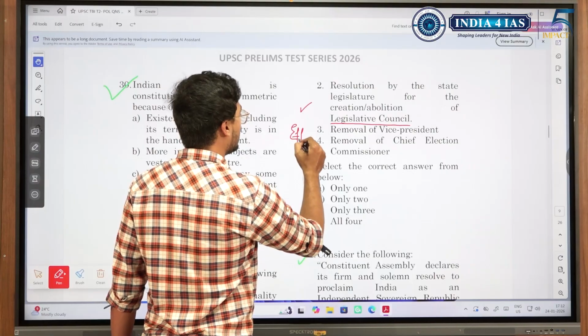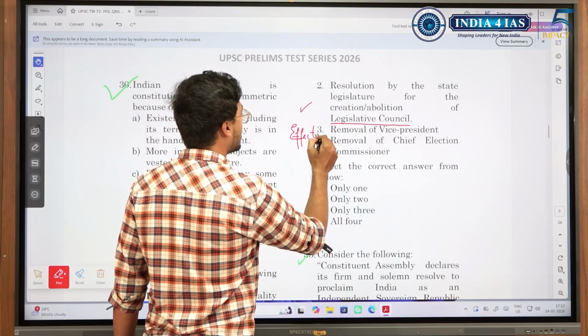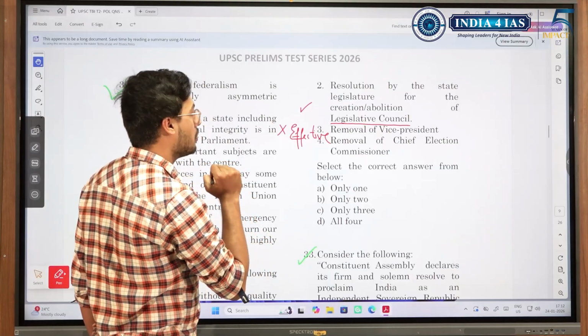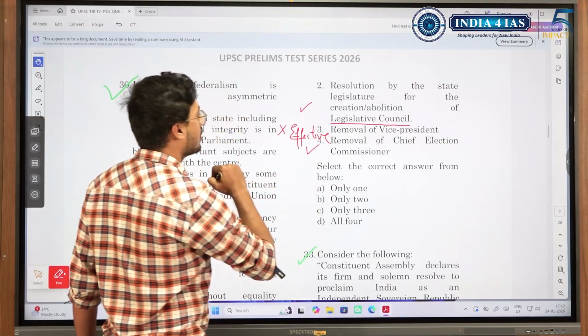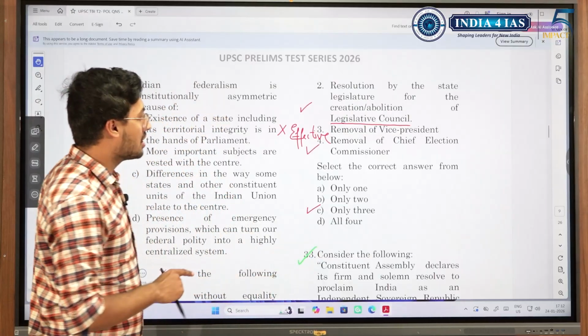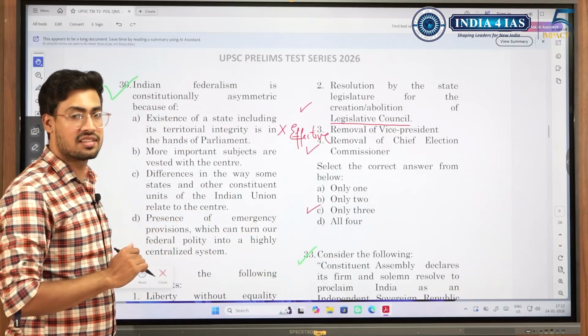Removal of vice president. Removal of vice president is through effective majority and not special majority. Removal of chief election commissioner, yes. So this is correct, this is correct, this is correct. Answer is 3. I believe the solution speaks about a different thing, so that is why I discuss this question.